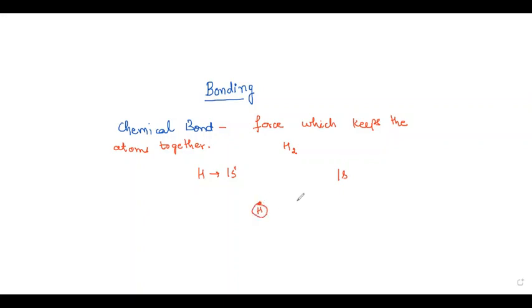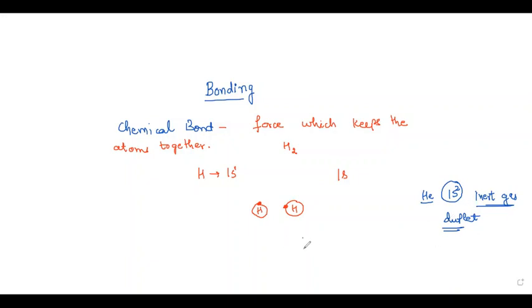Another hydrogen atom also has one electron. So they want to attain the nearest noble gas configuration. What is the nearest noble gas configuration of hydrogen? It will be helium. Helium configuration is 1s2, and we know that the inert gases are stable. Helium has its doublet complete, and all other noble gases have their octet complete. I think you might know the octet and doublet concept well.